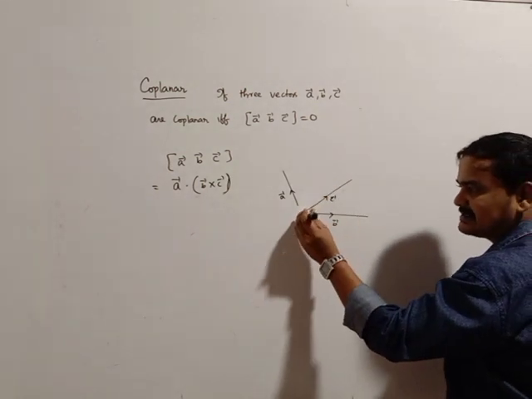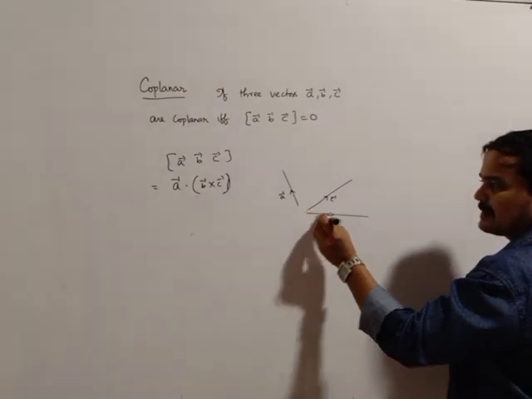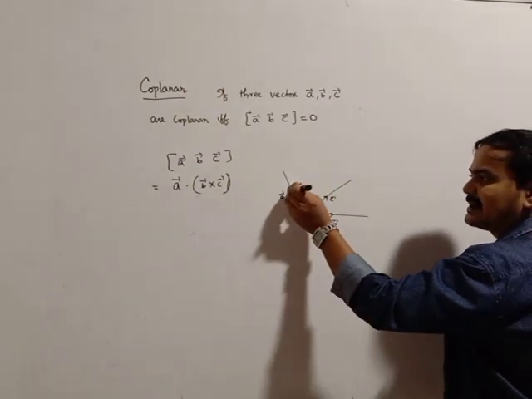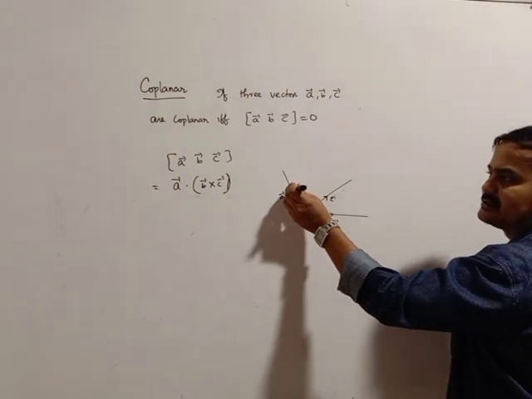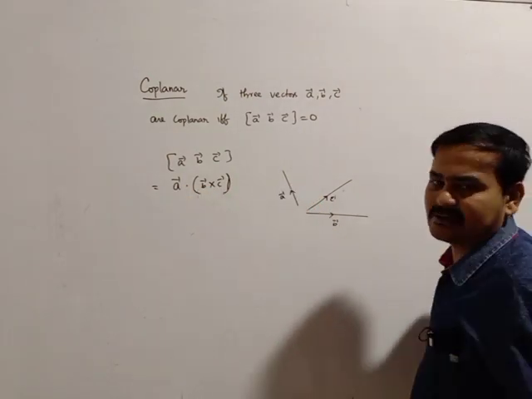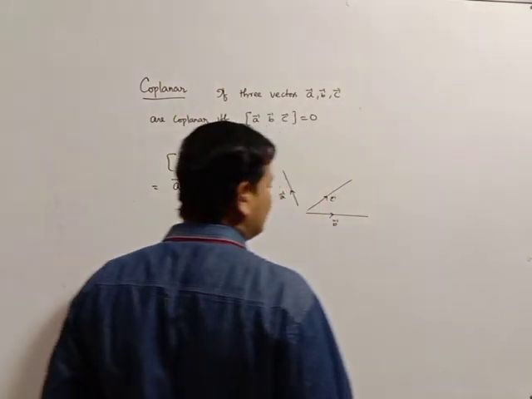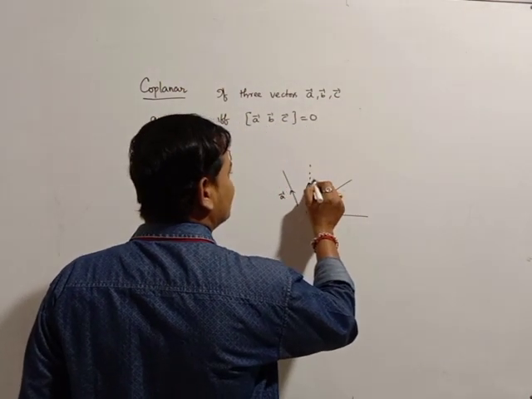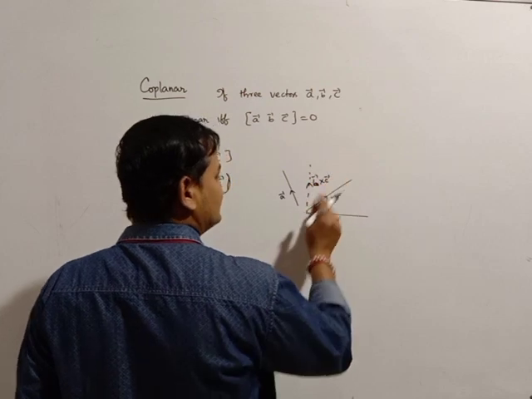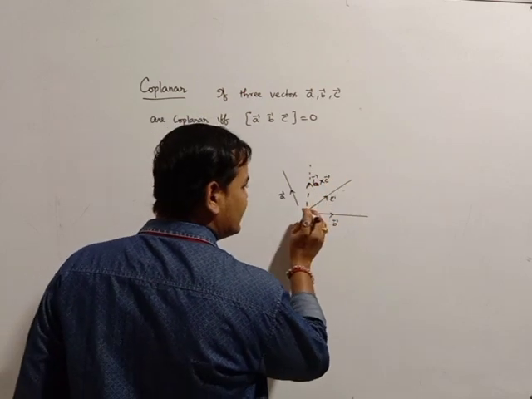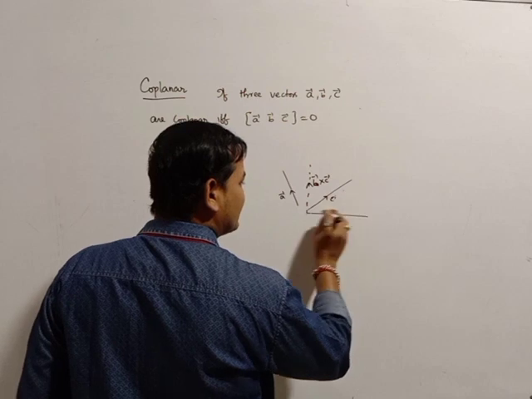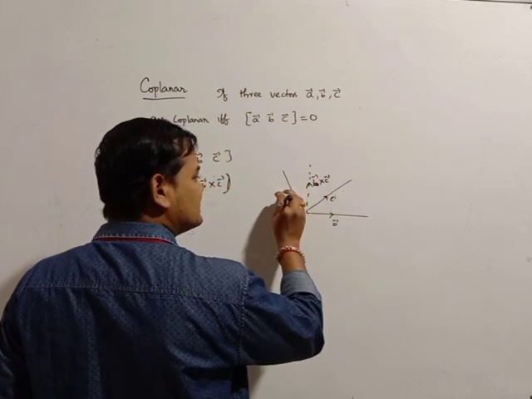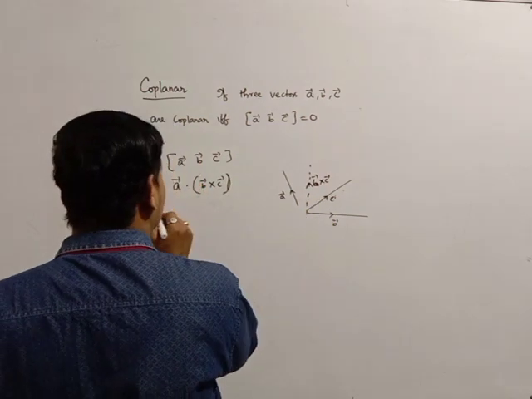B bar cross C bar is a vector perpendicular to B bar and C bar, and A bar also lies in the same plane. So automatically it is perpendicular to A bar also, and the dot product is 0. Because B bar cross C bar is perpendicular to B bar and C bar, it is always perpendicular to A bar also. So A bar dot B bar cross C bar is always 0.